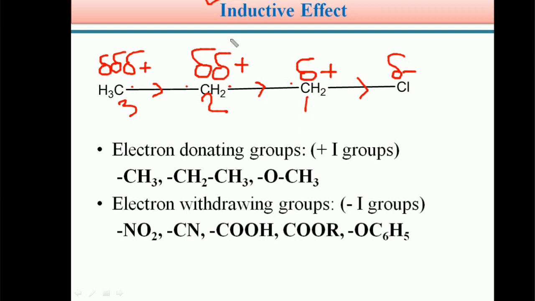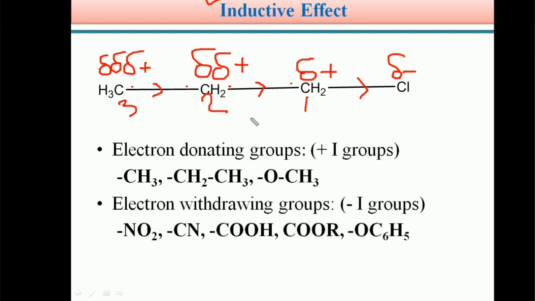So students, in an organic molecule, up to 4 carbon atoms we observe the inductive effect. Here we are taking an example of chloropropane. In the case of chloropropane, up to the third carbon we observe the inductive effect.